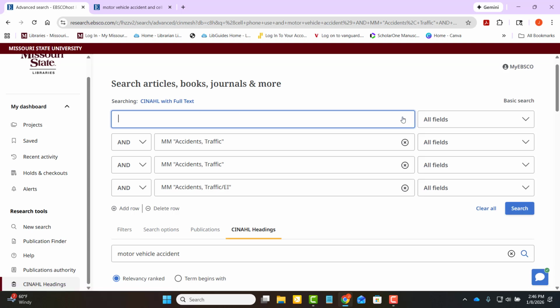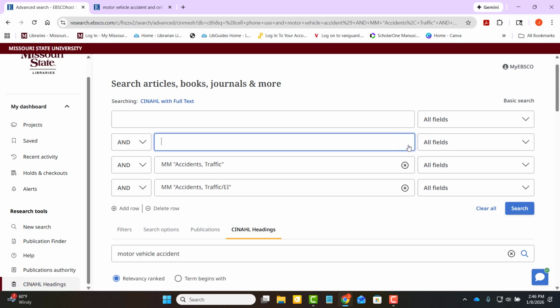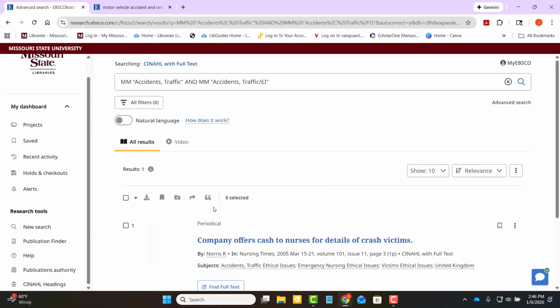I'm going to go back just a minute and get rid of some of these because I caused it confusion. Here we go. Now we'll search. There we go. Only one. So this does get very precise, but if you can find those medical headings that are best aligned with your topic, it can save you some time sifting through some of those less relevant topics. But again, all of this is very much trial and error, and I think that is the main purpose of this assignment, to get you comfortable doing a little digging, playing with that terminology, knowing where to look for the terminology.